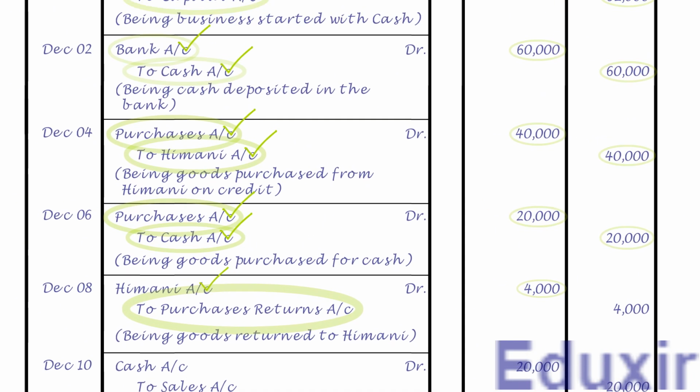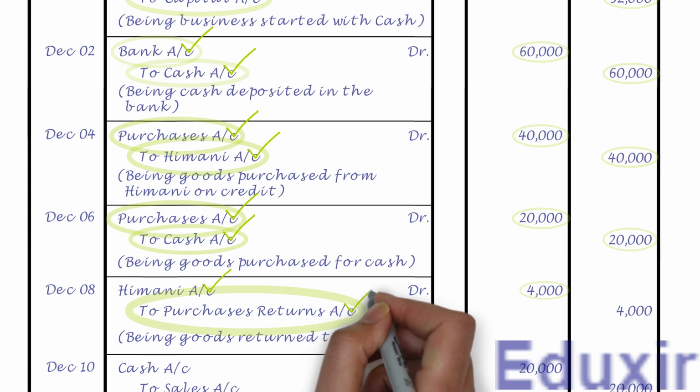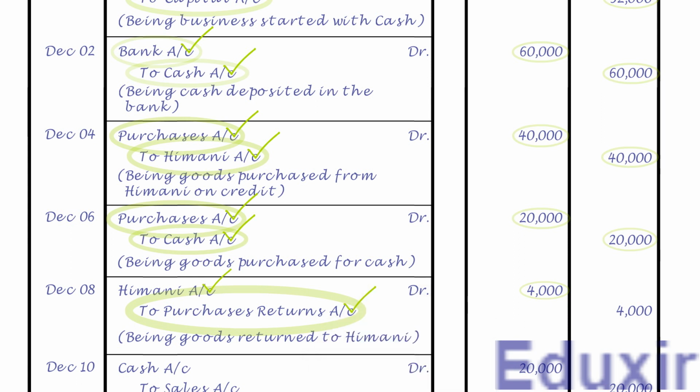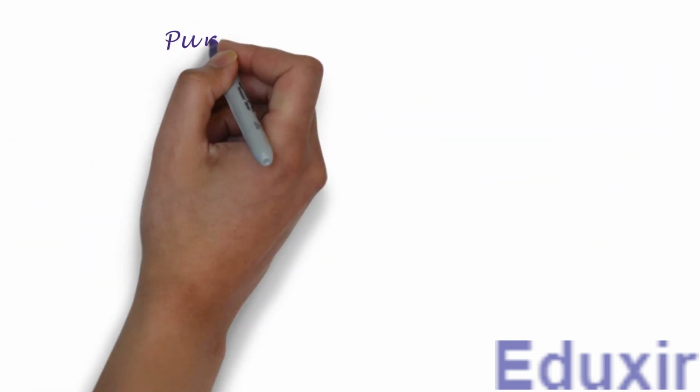As the name suggests, it needs to be posted on the credit side of purchases returns account, and the credit amount is 4000 rupees. Note that the details that need to be posted into the particulars column is Himani account. For posting this entry, we need to create a ledger account for purchases returns, as it is not yet created. Let us first write the title as purchases returns account.